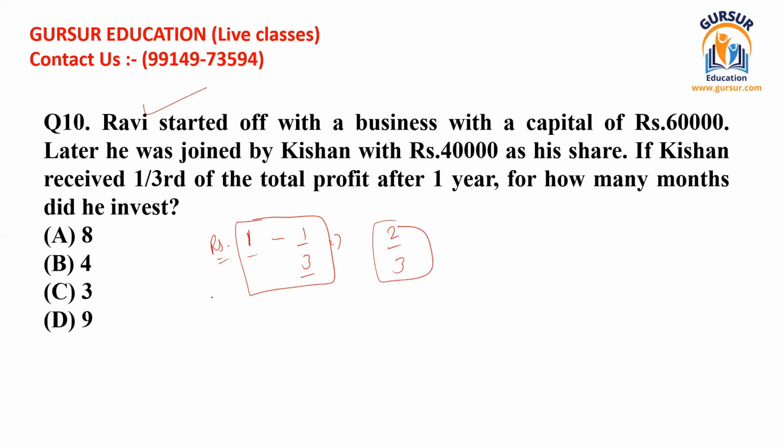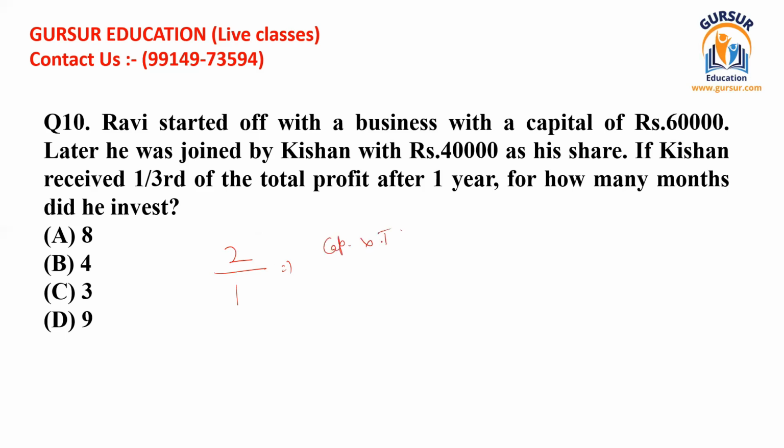So if we make the profit share of Ravi and Kishan, then you can get to know that it becomes 2:1. This should be the ratio of the distribution of profit between these two. And I must tell you, if no other information is given, other things being constant, then the ratio of profit should be equal to the ratio of capital invested multiplied by time. I hope you are getting my point. Okay, if the ratio of distribution of profit is given, that is always equal to the capital invested multiplied by time.